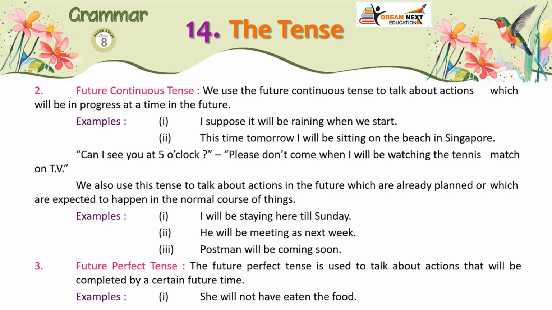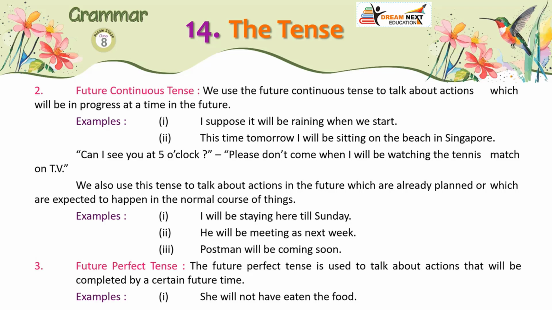We also use this tense to talk about actions in the future which are already planned or which are expected to happen in the normal course of things. Examples: 1. I will be staying here till Sunday. 2. He will be meeting us next week. 3. Postman will be coming soon.